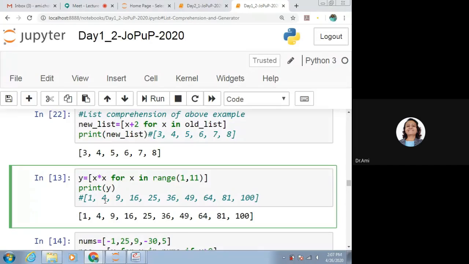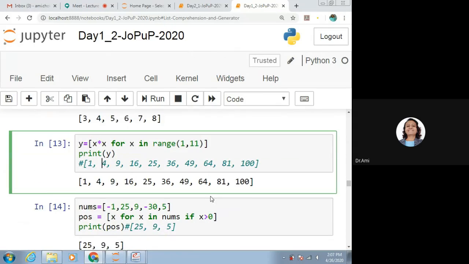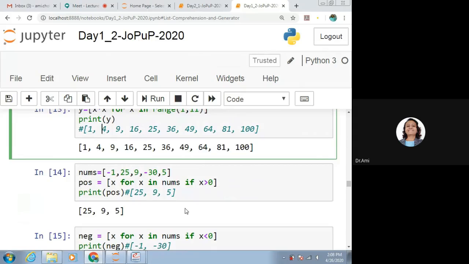And that way, it will return a list wherein we will be able to see the output as 1, 4, 9, 16 and so on. Now see one more example of list comprehension. What we are doing here, let's see that.